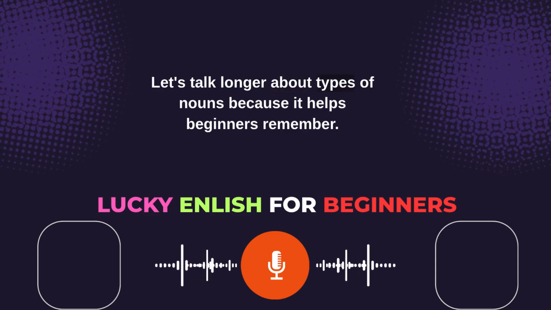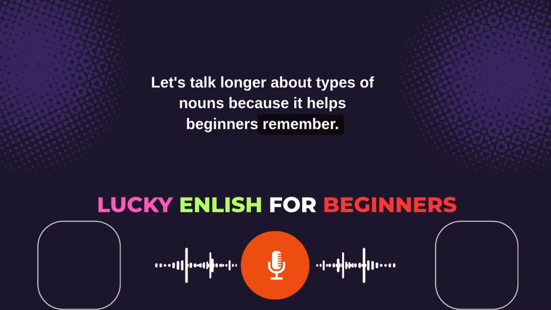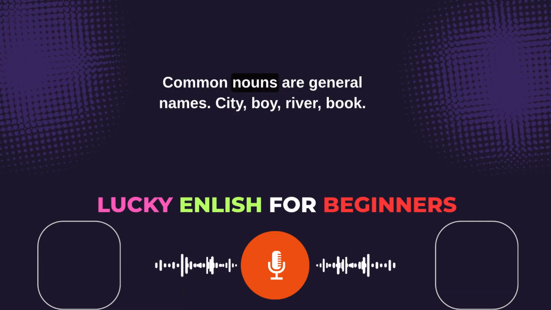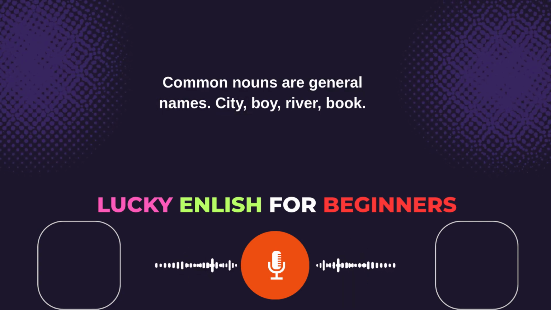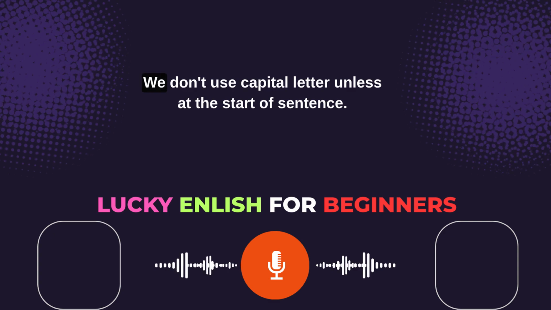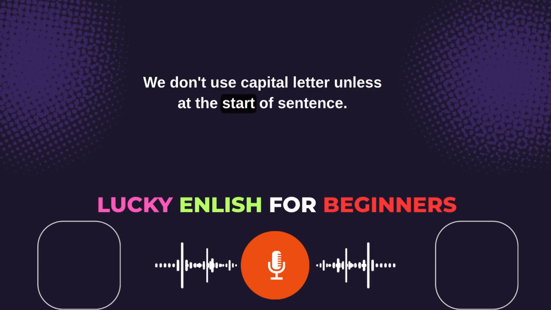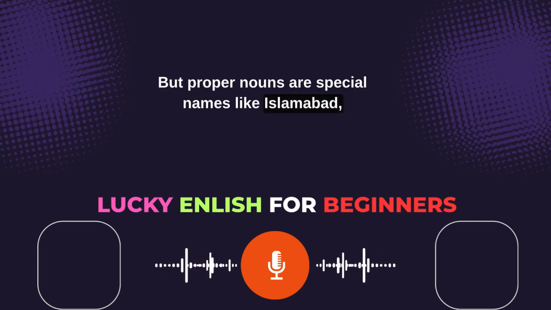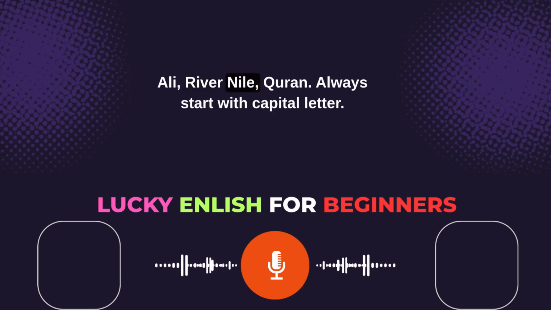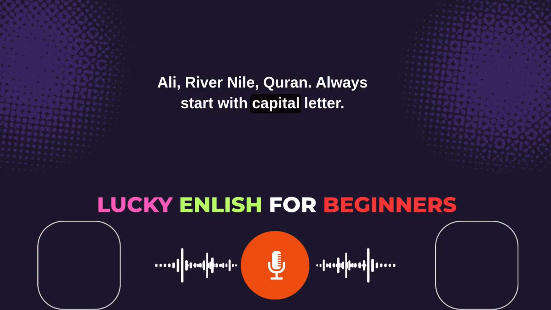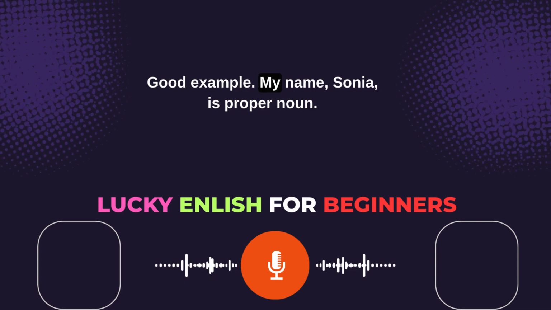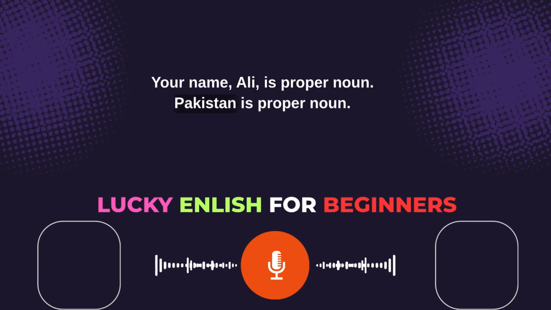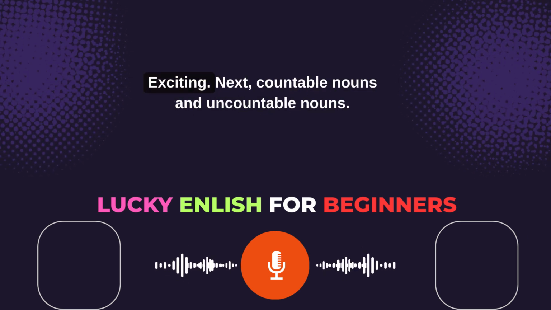Let's talk longer about types of nouns because it helps beginners remember. First, common nouns and proper nouns. Common nouns are general names. City, boy, river, book. We don't use a capital letter unless at the start of a sentence. But proper nouns are special names like Islamabad, Ali, River Nile, Quran. Always start with a capital letter. My name, Sonia, is a proper noun. Your name, Ali, is a proper noun. Pakistan is a proper noun.